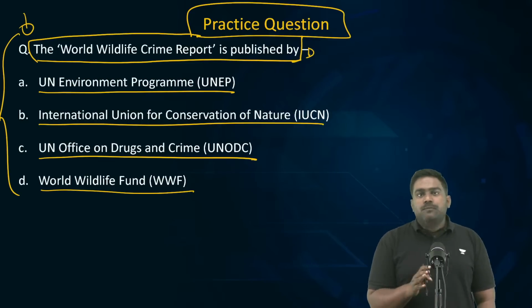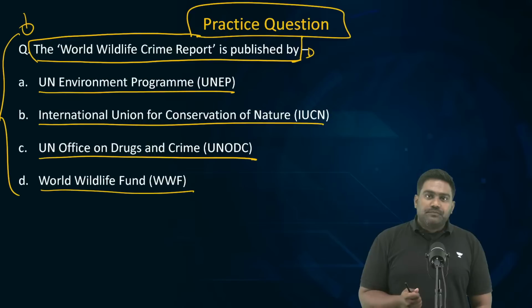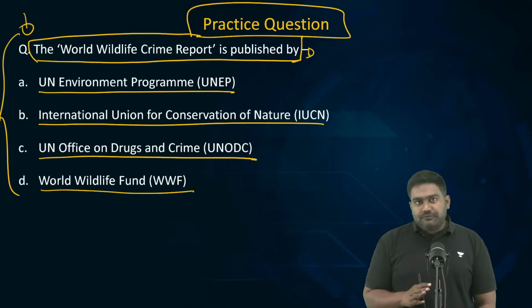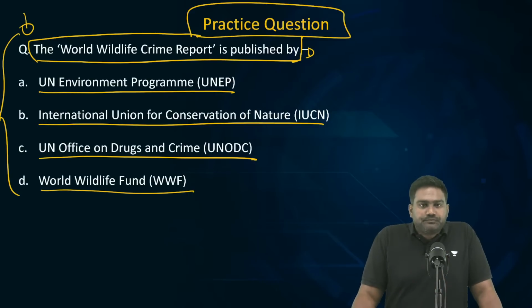This report, I'll tell you what it does. It basically tracks wildlife trafficking, the threat posed by organized crime to the wildlife. So, which organization brings out this important report? What's the right answer? Most of them are saying C, but some are saying D as well.